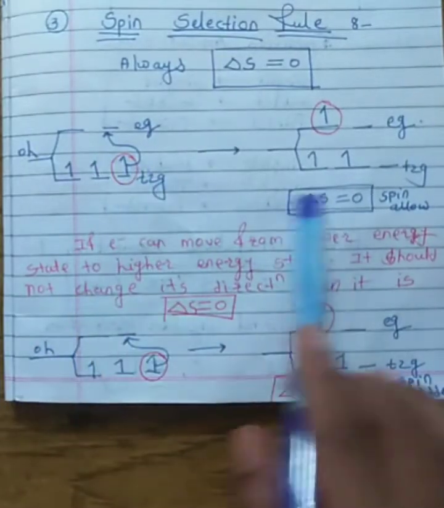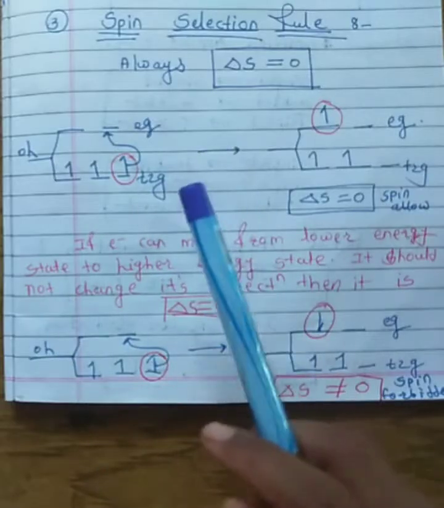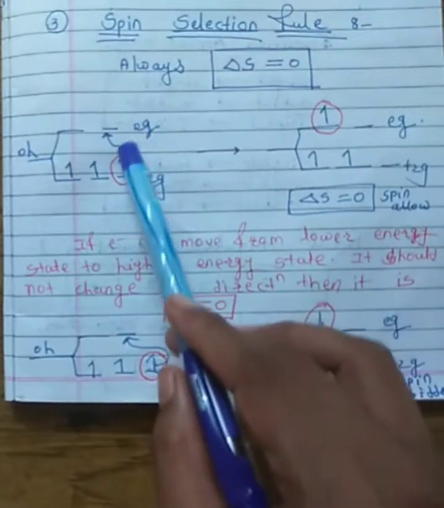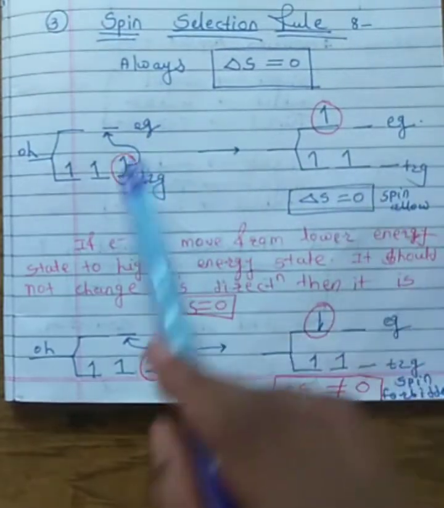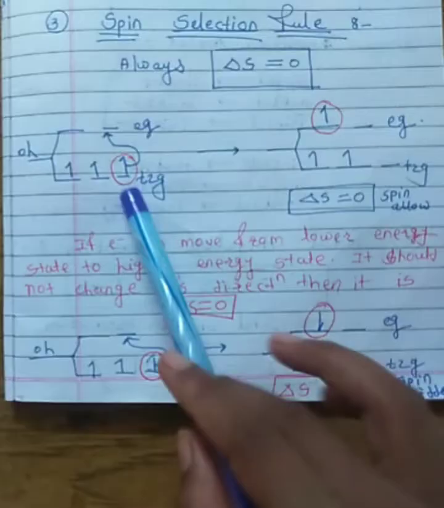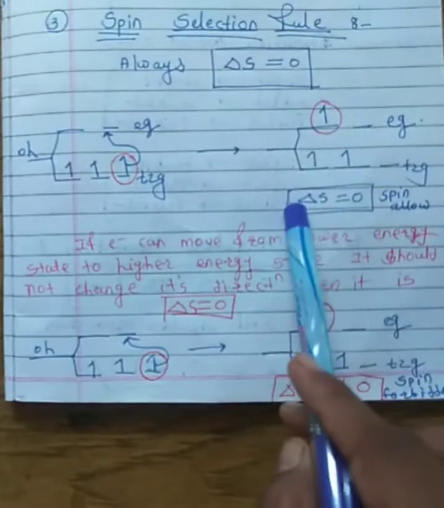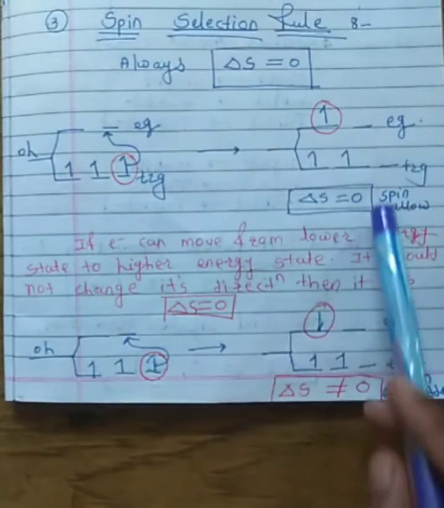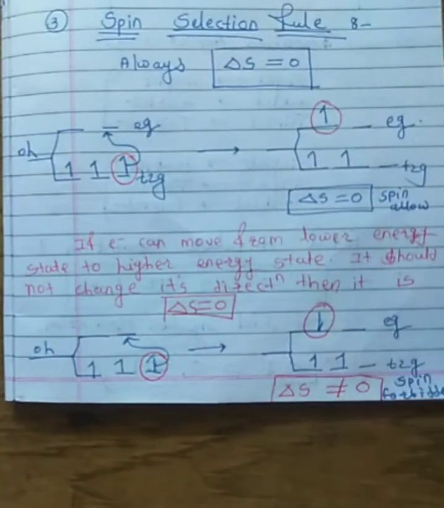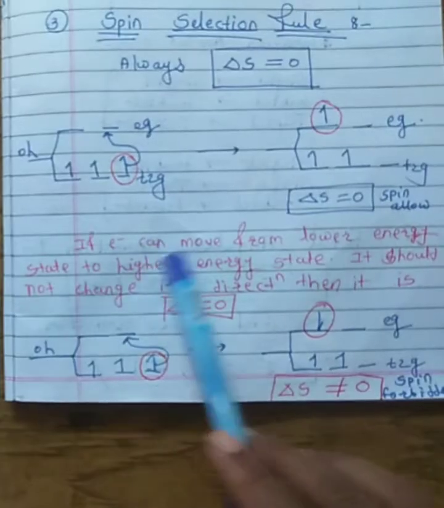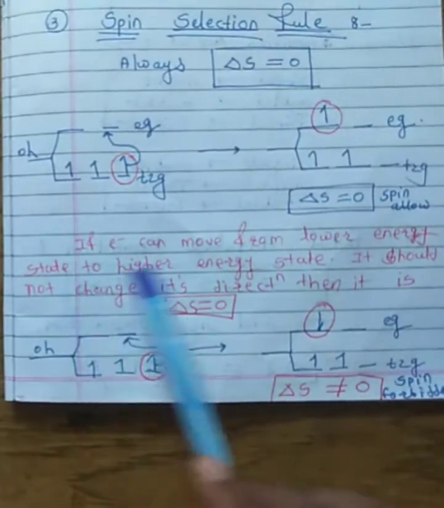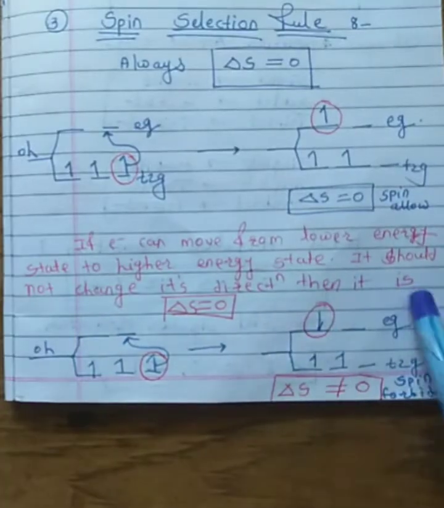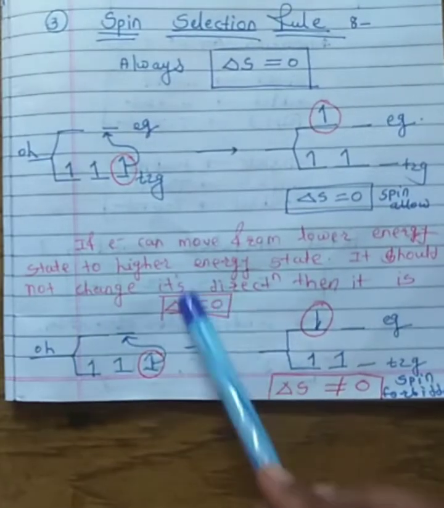Then spin selection rule says that if your spin does not change, here it is upward, and after transition into the eg it is again upward, therefore delta S is equal to 0, and such a type of transition is called a spin allowed transition. If an electron moves from a lower energy state to a higher energy state, it should not change its direction, then delta S is equal to 0.